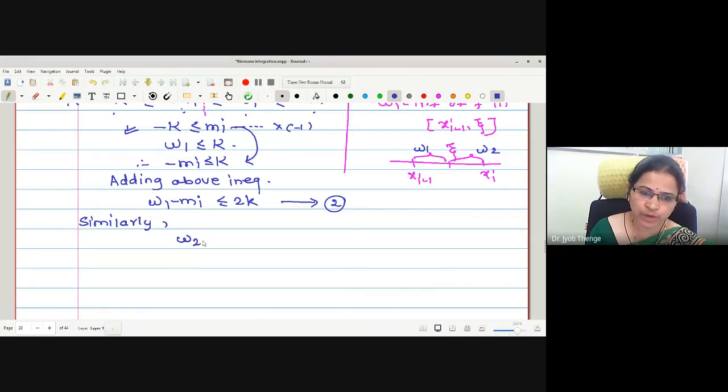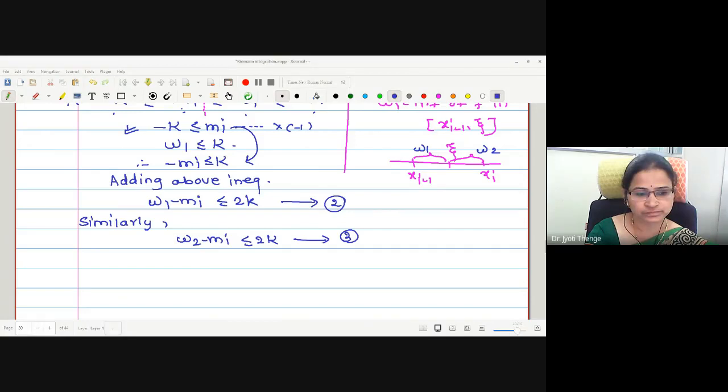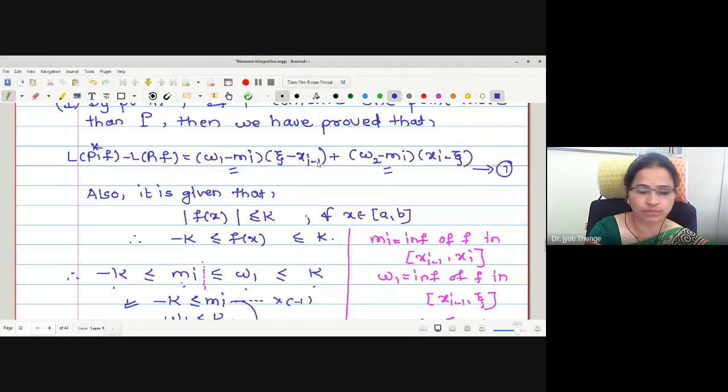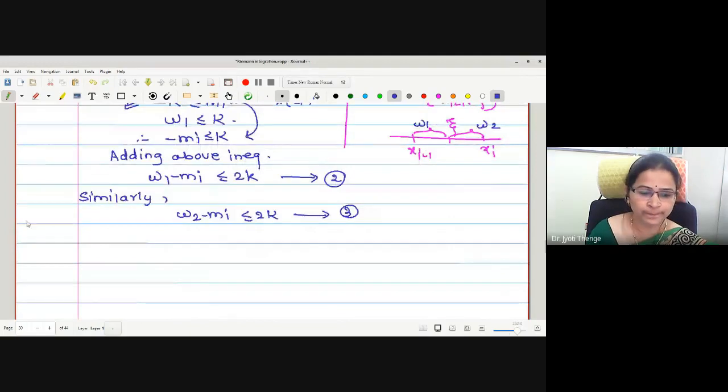Similarly, W2 minus Mi is less than or equal to 2K, and I will call this statement number 3. Now I will put both the values of 2 and 3 in equation number 1.